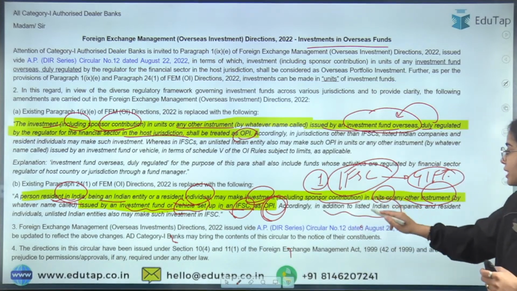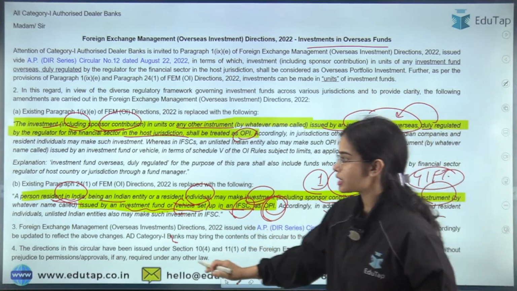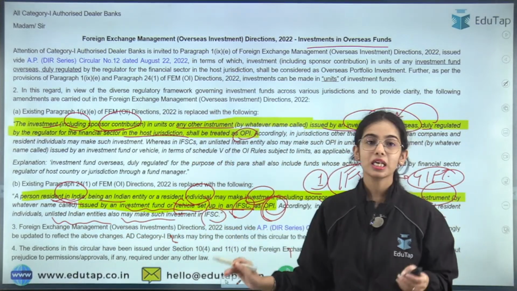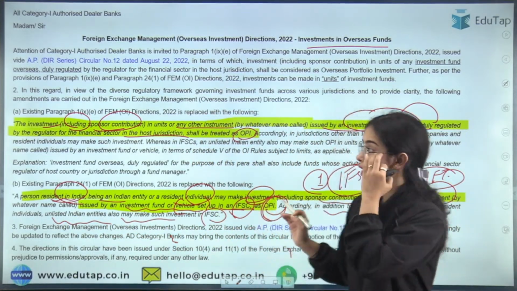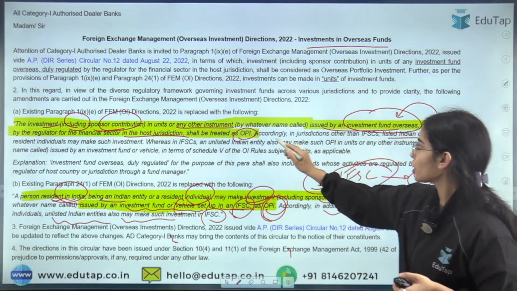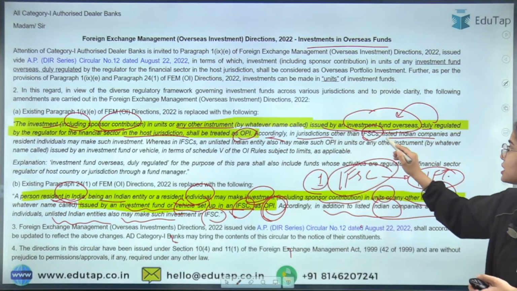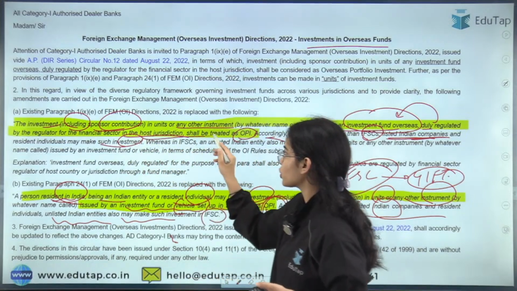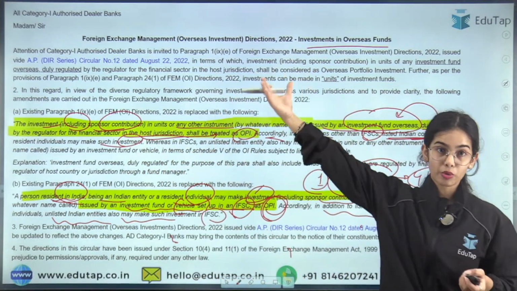Accordingly, in addition to listed Indian companies and resident individuals, unlisted Indian entities also may make such investment in IFSC. This has been said. Similarly, in jurisdictions other than IFSCs, listed Indian companies and resident individuals may make such investment in OPI.